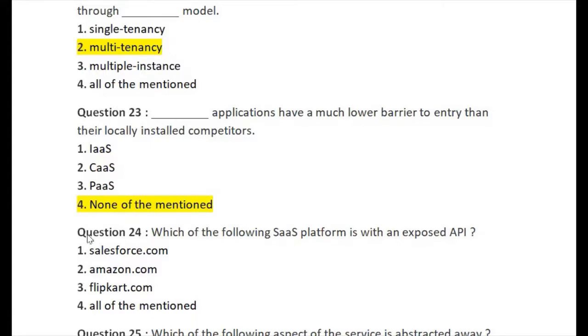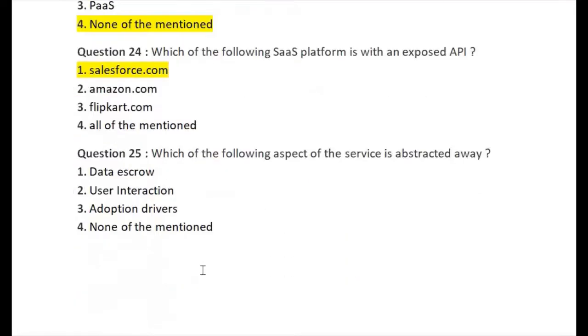Let's go for question number 24. Which of the following software as a service platform is with the exposed API? First one is Salesforce.com, second is Amazon.com, third one is Flipkart.com, and last one is none of the mentioned. So the right answer of question number 24 is option number 1, Salesforce.com. This is the right answer of question number 24.